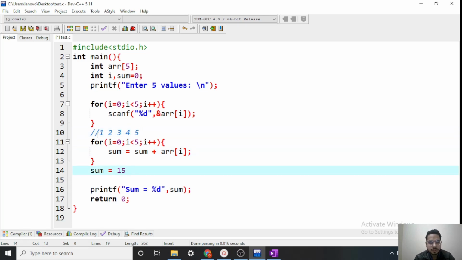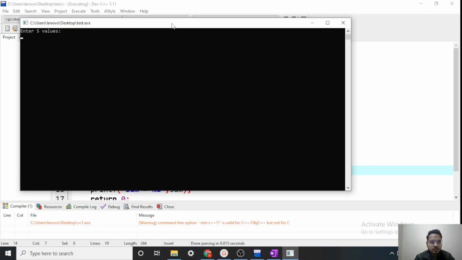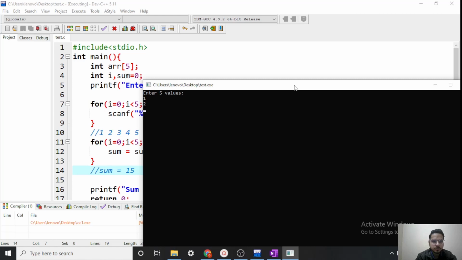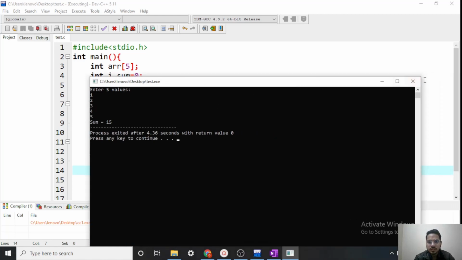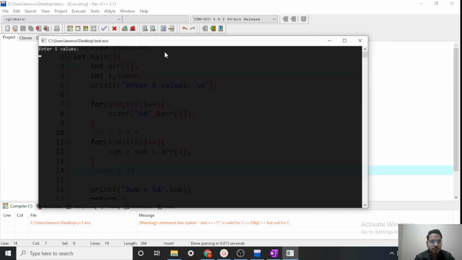So what is this 15? 1 plus 2 plus 3 plus 4 plus 5. So it is nothing but the sum of all the elements inside the array. Okay. If you don't believe, we can run this also. Let's input those same values 1, 2, 3, 4, 5. What is sum? 15.